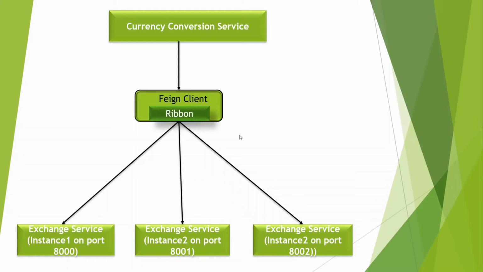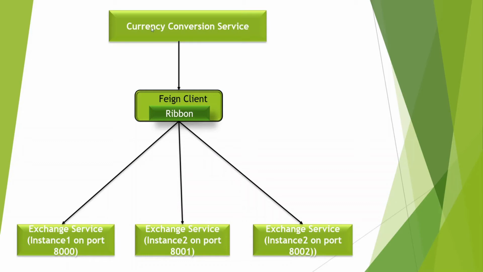Then we introduced Ribbon, right? The Ribbon client is the one that is going to decide and manage the load, and decide whether to route the request to port 8000, 8001 or 8002. Ribbon is the one who decides, right?